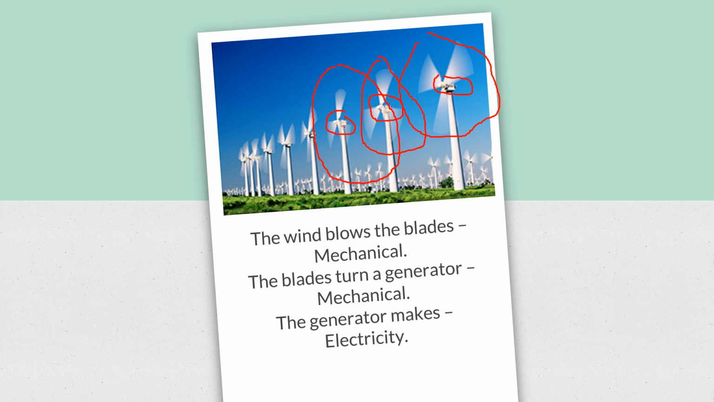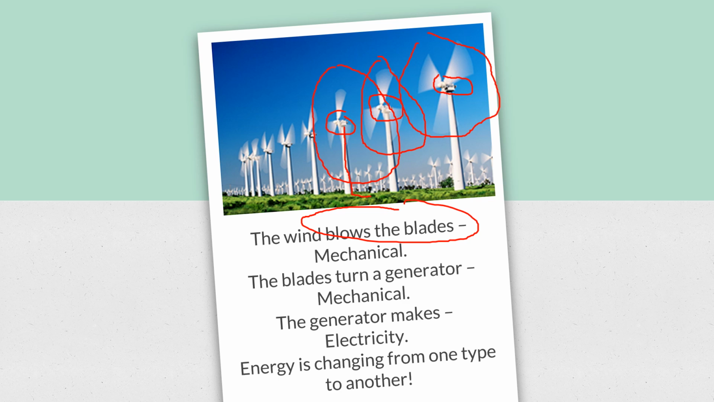And it's probably sending the electricity down a wire and to homes, and that electricity is used for lighting and computers and all kinds of things. So you've got wind energy blowing the blades. That's mechanical energy because it's movement. You've got the generator, which is turning. That's mechanical energy. And the generator makes electricity. Okay, so you've got mechanical energy and electrical energy there.